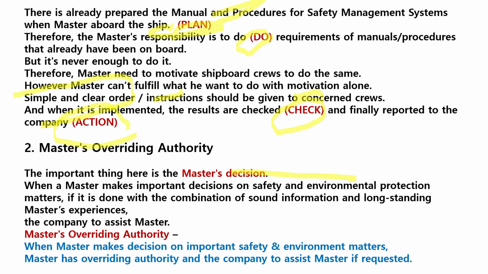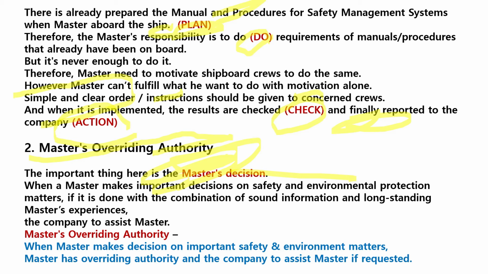Number 2, master's overriding authority. The important thing here is the master's decision. When a master makes an important decision on safety and environmental protection matters, it is done with a combination of sound information and long-standing master experience, and the company is to assist the master.